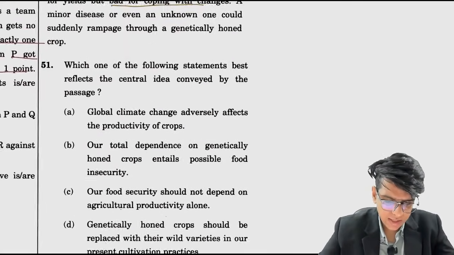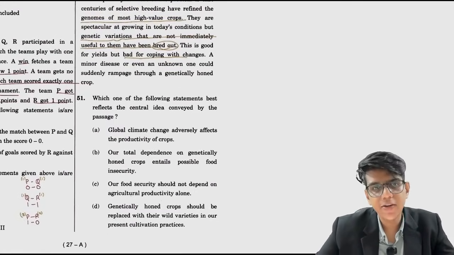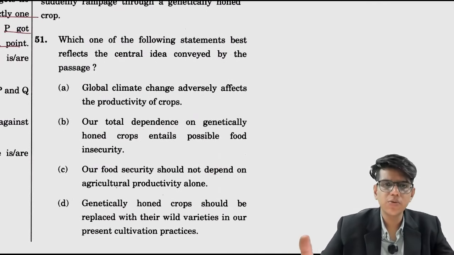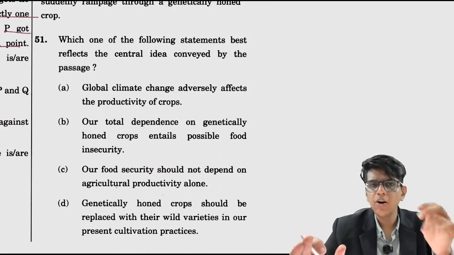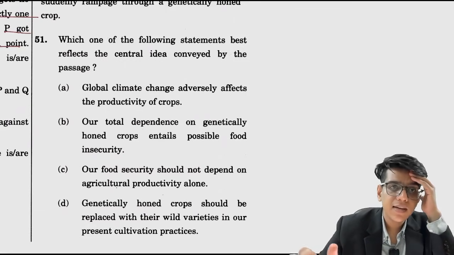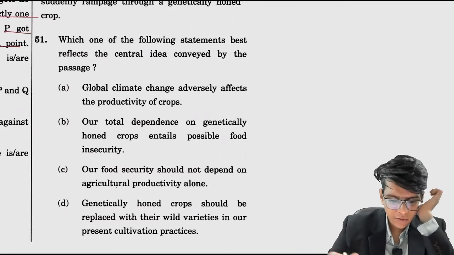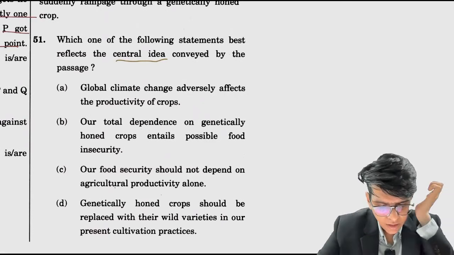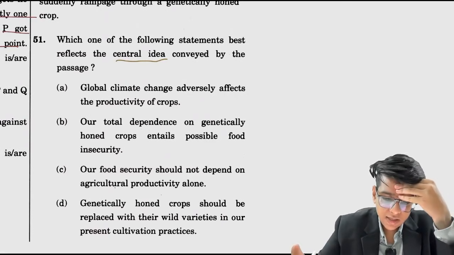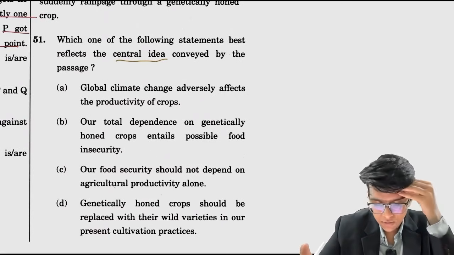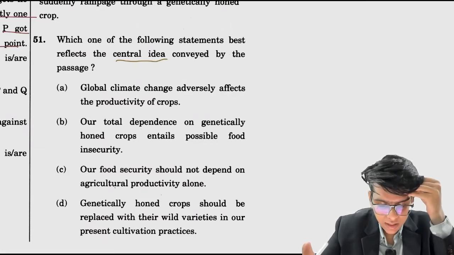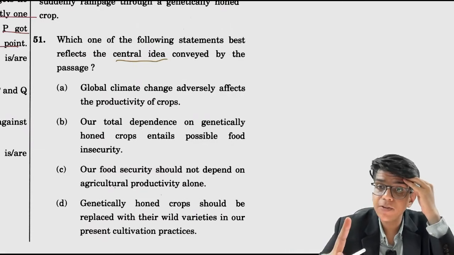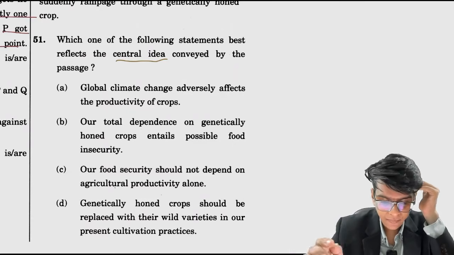तो इसकी वजह से ये सारी प्रॉब्लम्स हो सकती है प्रोडक्टिविटी बढ़ाने के चक्कर में. We have removed the variations, and because of that now the plants are vulnerable to some disease. अगर आएंगे तो they can wipe out. So what is the central idea conveyed by the passage? Global climate change adversely affects the productivity of crops. No. Our total dependence on genetically honed crops entails possible food insecurity. Possible food insecurity in case they catch some disease, right?